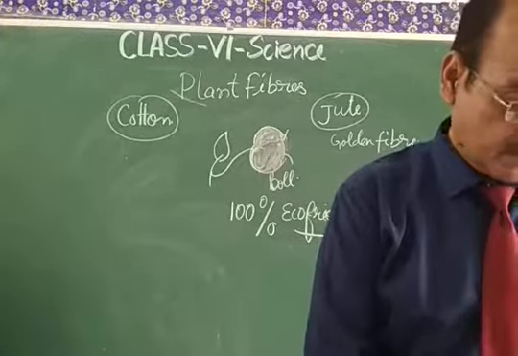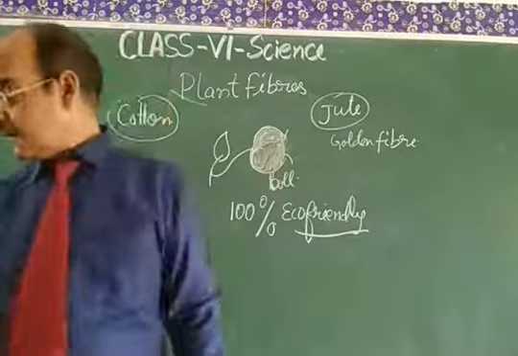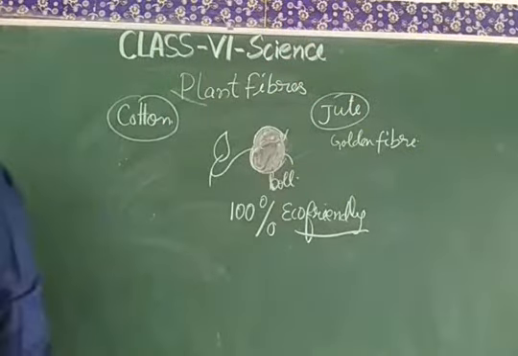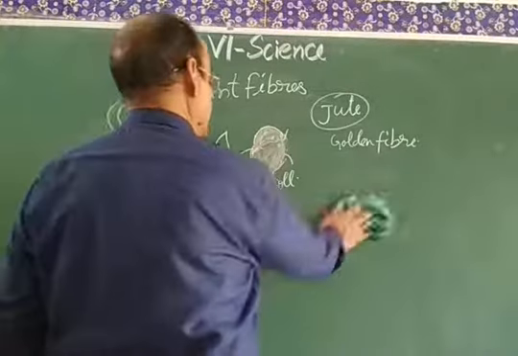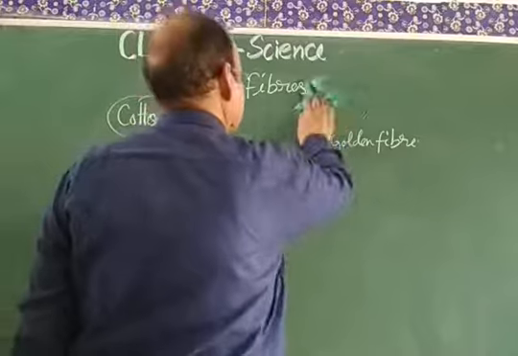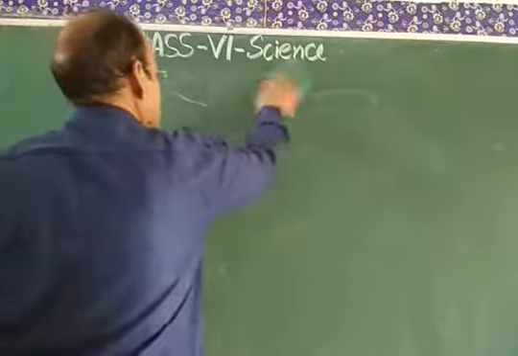Now, dear students, animal fibers. As far as the animal fibers are concerned, several things are there.